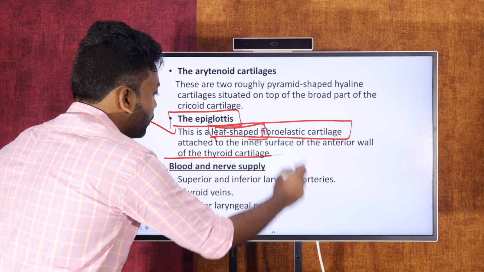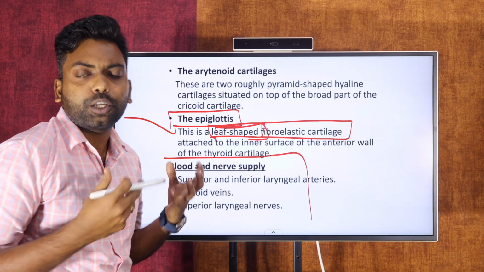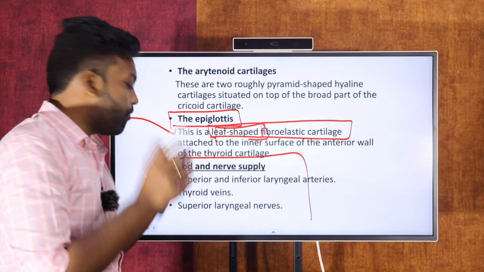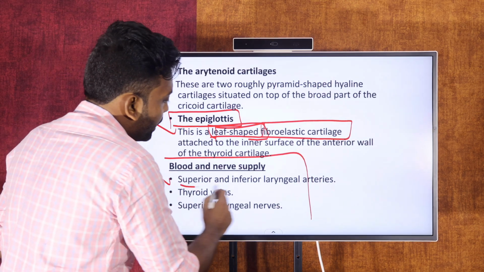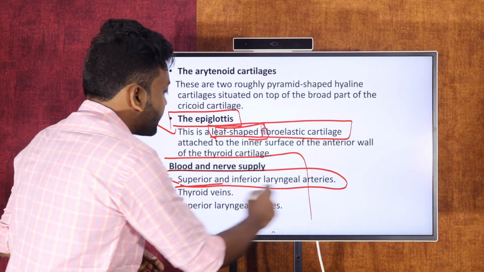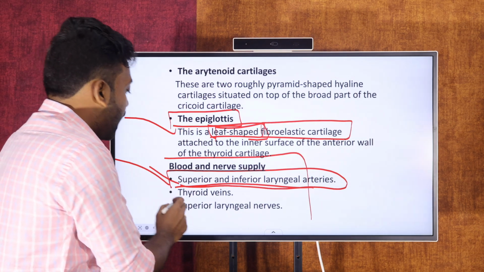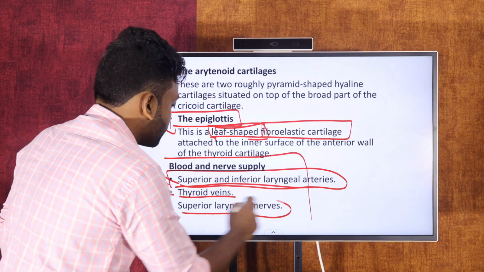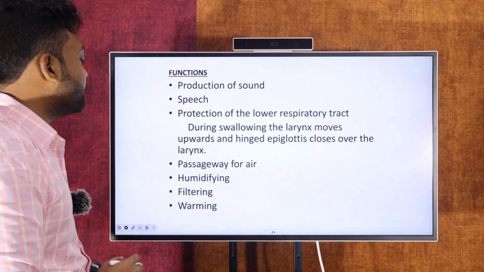And finally, you can go for the blood supply. As I told you, for any anatomical organ present in the human body, there must be an arterial blood supply, venous blood supply, and nerve supply. We can see here the arterial blood supply: the superior and inferior laryngeal arteries supply the larynx. Third, veins are the venous blood supply, as well as the superior laryngeal nerve is the nerve supply for the larynx. So this is about the blood supply for the larynx.